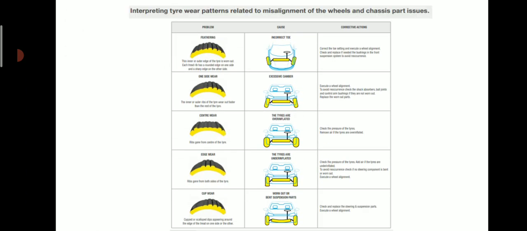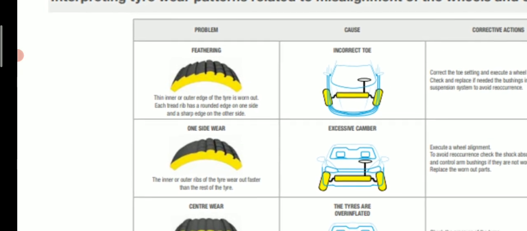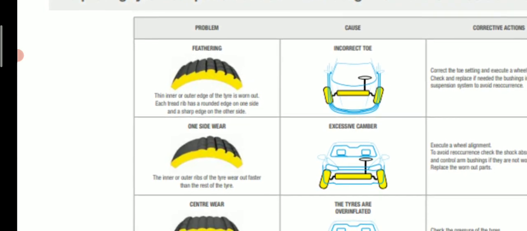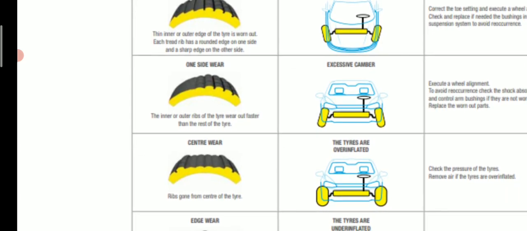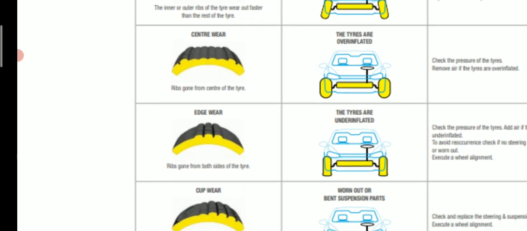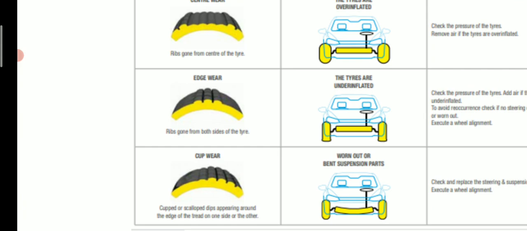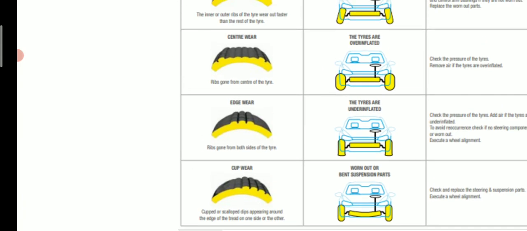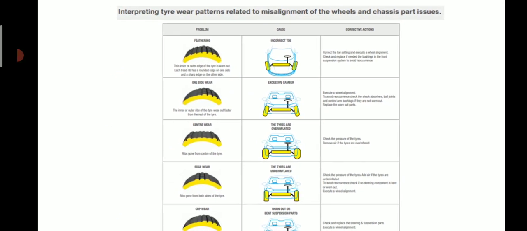Let us see interpreting tire patterns related to misalignment of the wheels and chassis part issues. This figure is very important. You will see here the picture feathering type of wear. It means it is because of the toe problem. You will see again one side wear, after that edge wear, after that cup wear. These are some of the problems related to the tire wear because of misalignment or not aligning your wheel, not doing the wheel alignment.